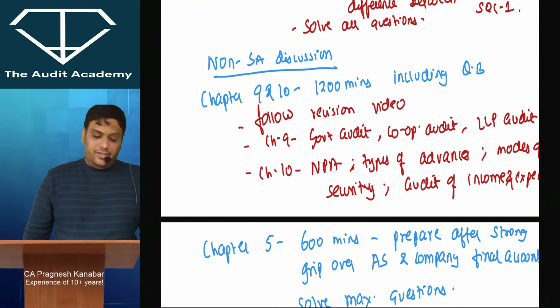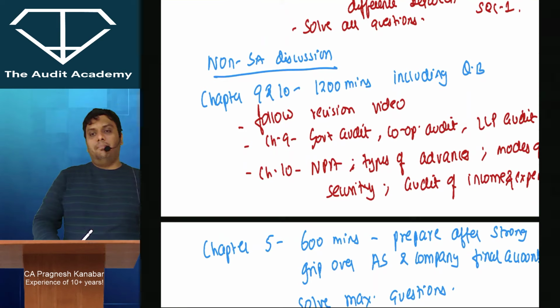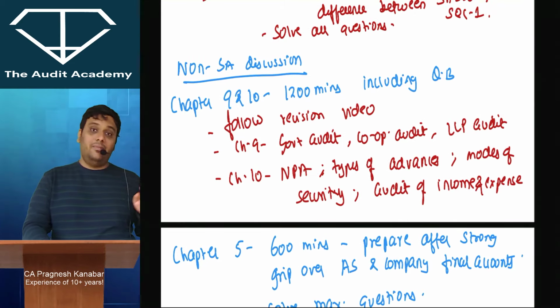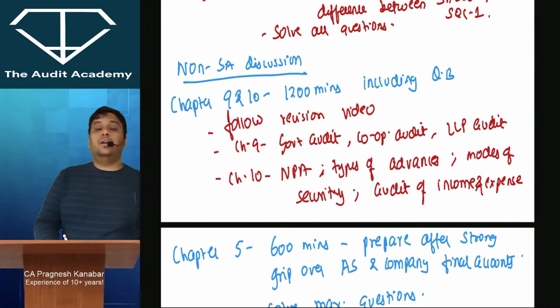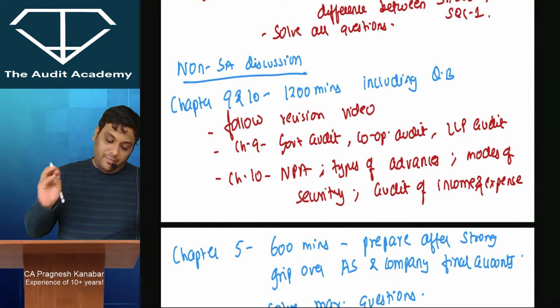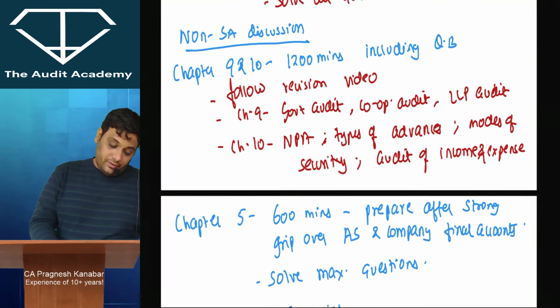Non-standard discussions, chapter 9 and 10 combined can have an impact of around 16 to 17 marks on your paper. So follow my revision video. Chapter 9, government audit, cooperative audit, LLP audit, very, very sensitive. Chapter 10, audit of banks, NPA, types of advances, modes of security, audit of income and expenses is also very, very sensitive over there.